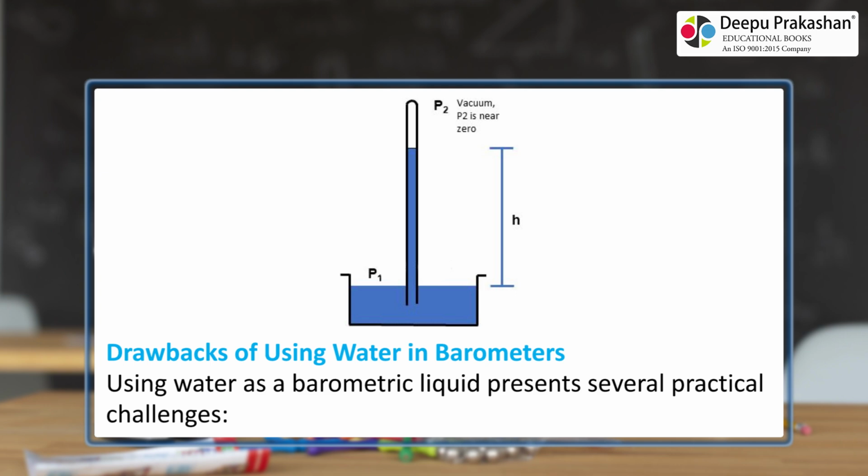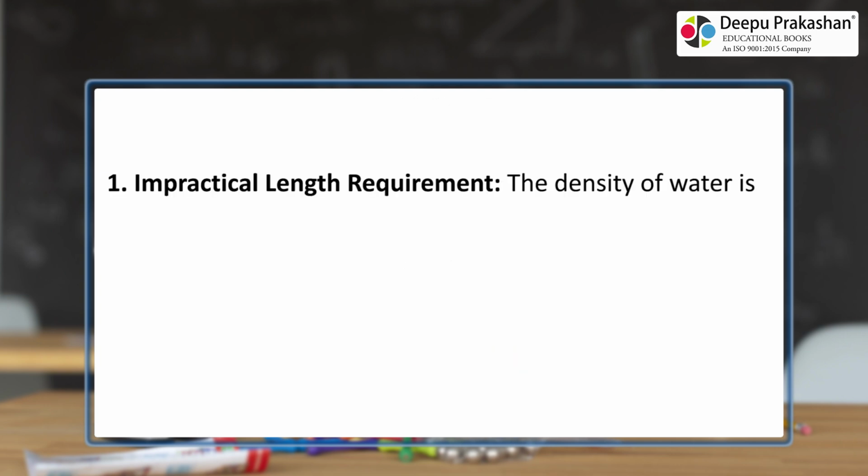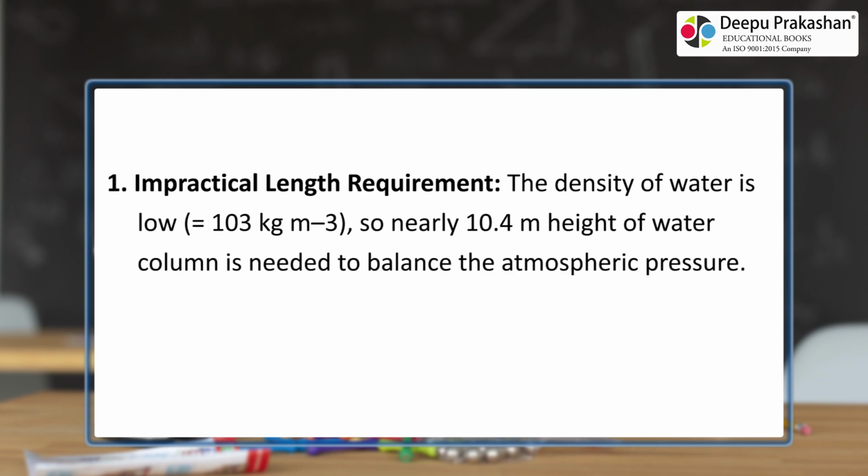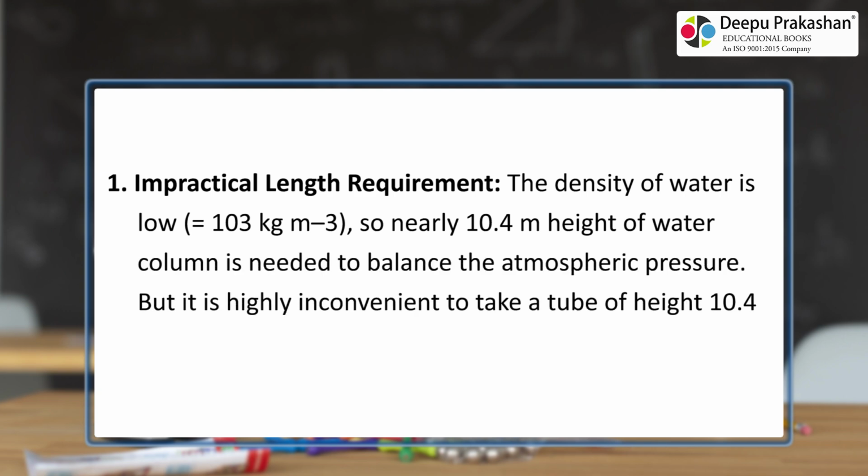Using water as a barometric liquid presents several practical challenges. Impractical length requirement. The density of water is low, equal to 10³ kg/m³, so nearly 10.4 m height of water column is needed to balance the atmospheric pressure. But it is highly inconvenient to take a tube of height 10.4 m for a barometer.